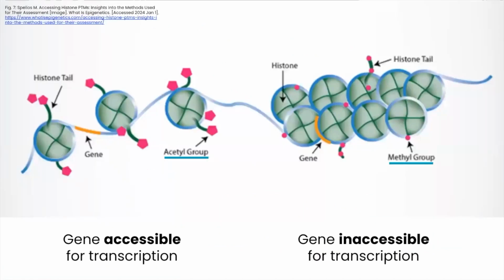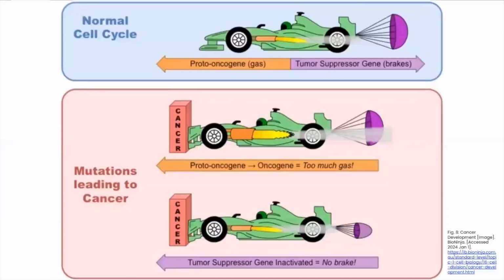Molecular tags like acetyl and methyl groups attached to the beginning of a genetic sequence increase and decrease, respectively, the transcription of each gene. These are epigenetic factors that coordinate different gene expression levels and, therefore, the number and type of proteins that are produced in different cells. Of course, disruption of the delicate balance of proteins can contribute to cancer. Examples include hypomethylation of oncogenes, i.e., insufficient silencing of genes associated with processes that can turn cells cancerous, or hypermethylation of tumor suppressor genes, i.e., too much silencing of genes involved in processes that prevent cells from becoming cancerous.